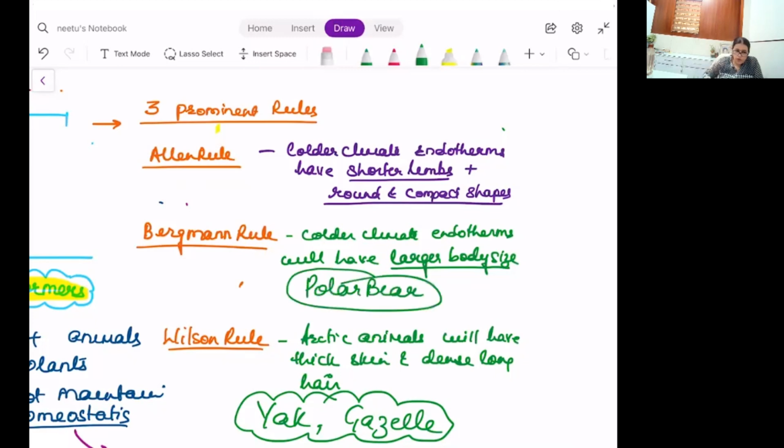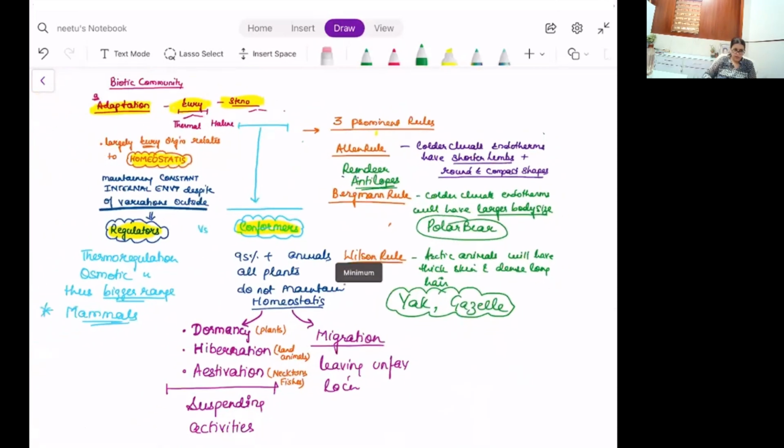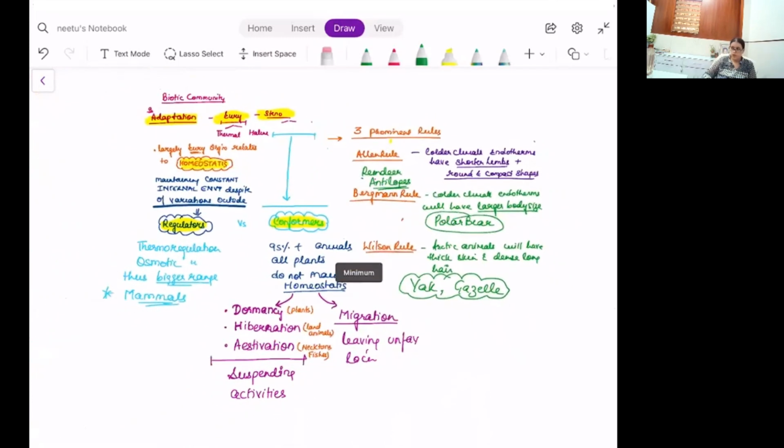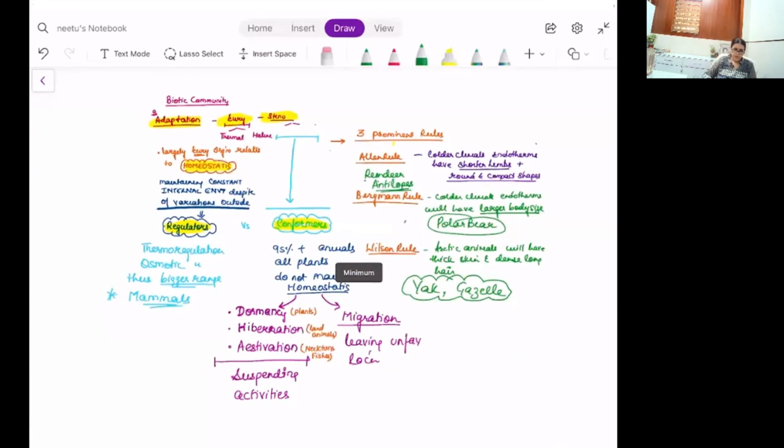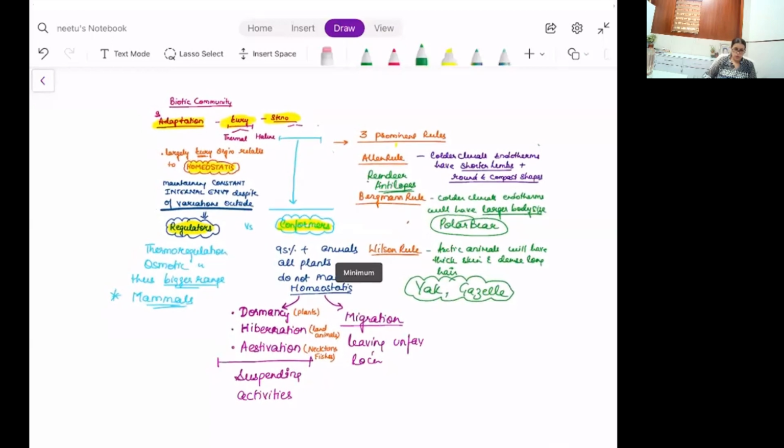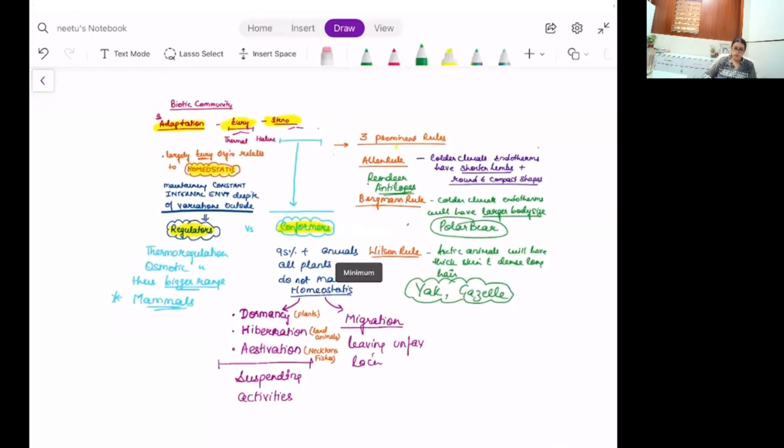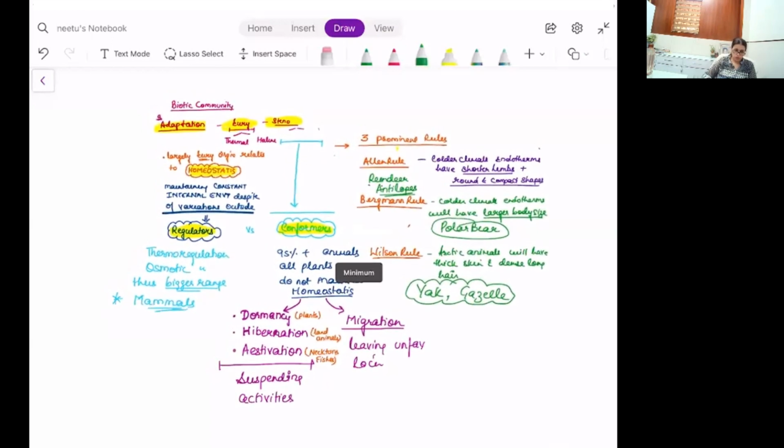And when I talk about shorter limb, round, compact shapes, polar bear can be applied. Plus, you can easily take up the reference of reindeer, antelopes. Adaptation with eury-steno, regulator, conformer, estivation, hibernation, dormancy, migration, Allen's rule, Bergmann's rule, Wilson's rule, all that.